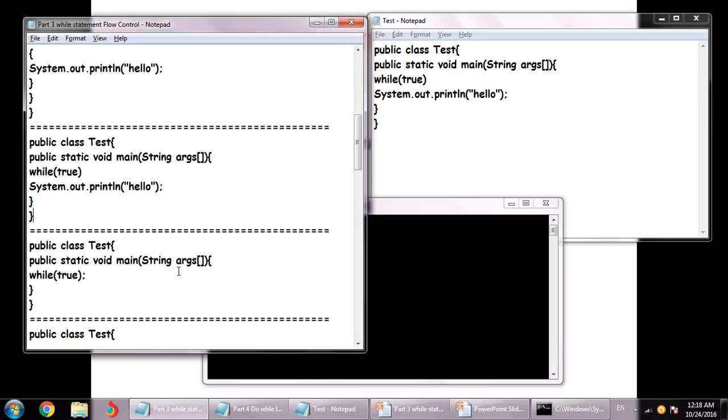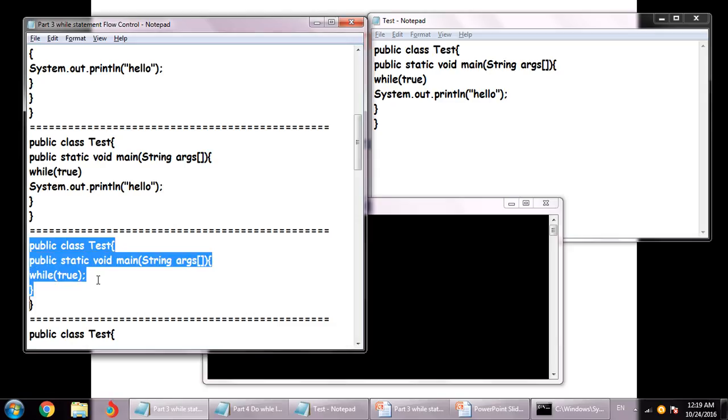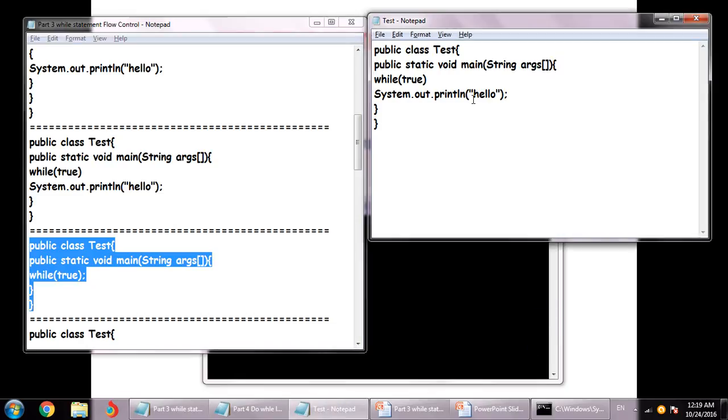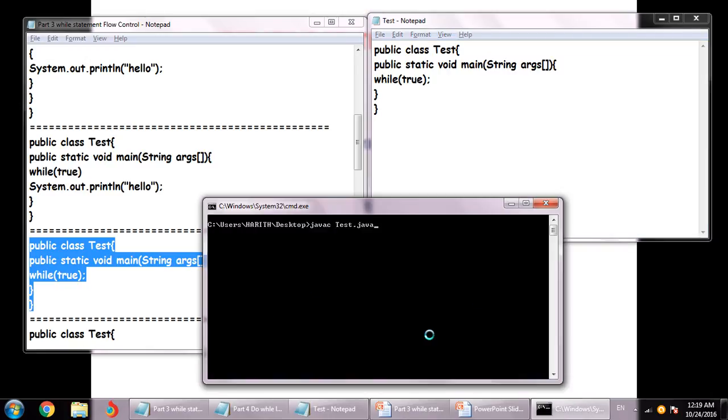Now let's move on to the next point in which the curly braces are not there, and the semicolon is treated as the empty statement. Again, because there is nothing to be done, we are not going to go onto the command prompt. Let me save this first and I'll show you. Once I compile it, I'll get back to C user Haris desktop, right? So it does its job and it comes back to the prompt.